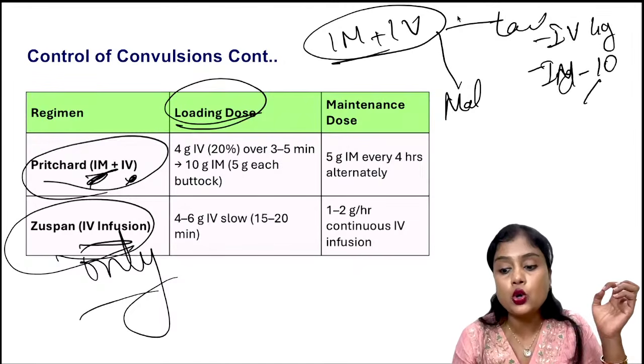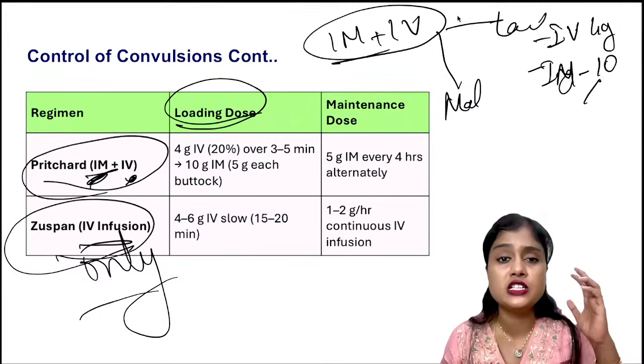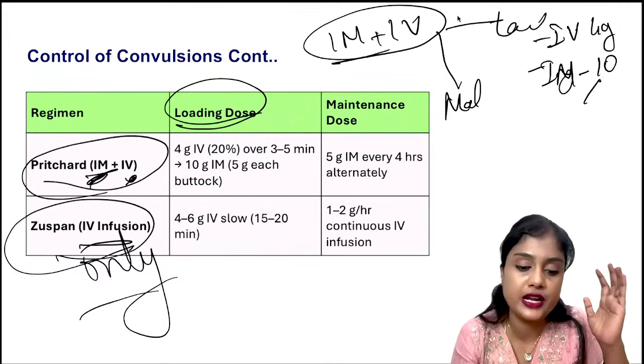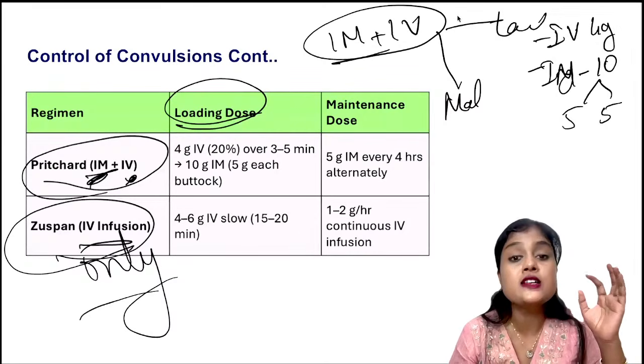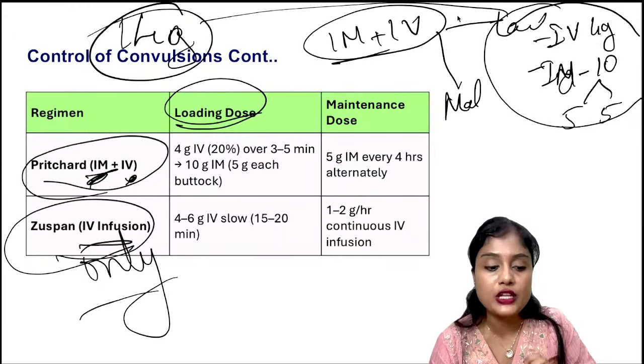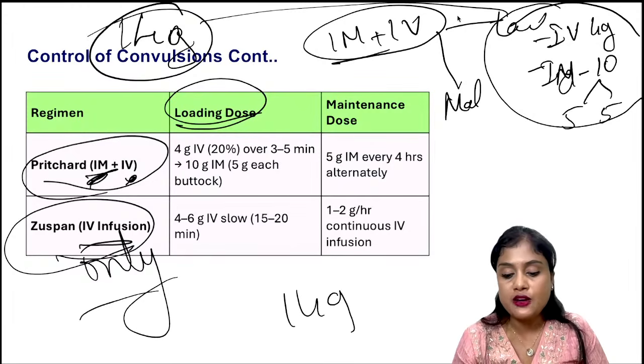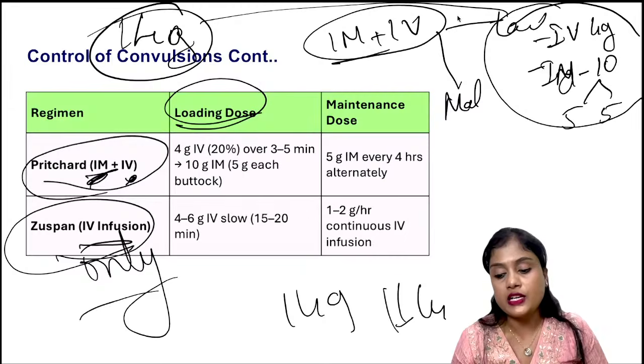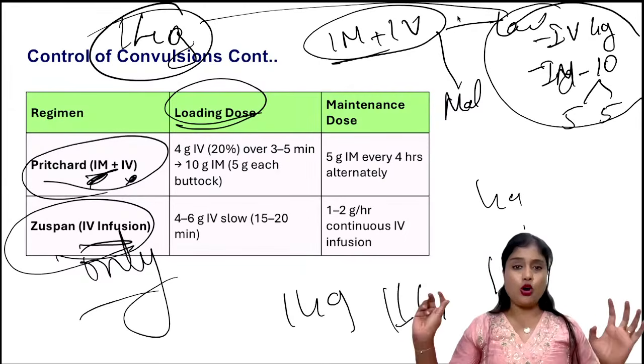So in total, the loading dose will be how much? This is the commonest question. I think n number of times so many people would have asked you. That is 14 grams. And remember, magnesium sulfate is in grams. They will confuse you with 14 milligrams, 10 milligrams, or 4 milligrams. These are the common confusions.